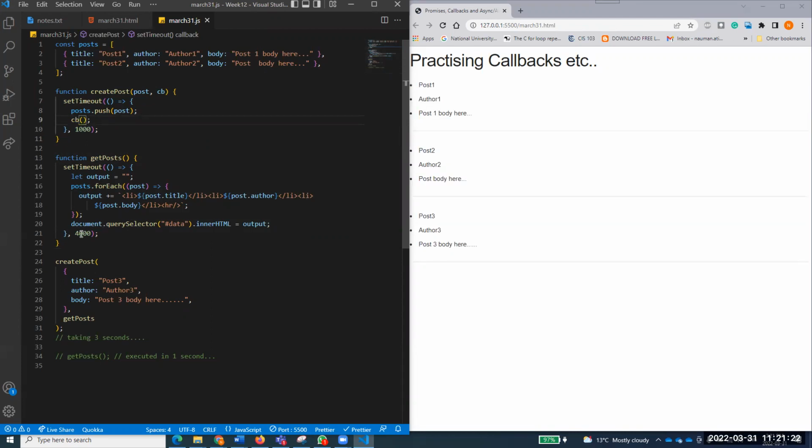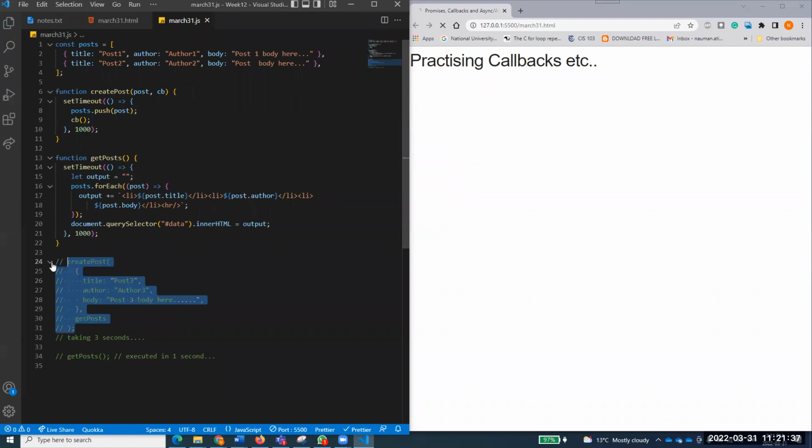Okay, it's taking too long because I've set this to 4 seconds. Now I will set it to 1 second. So it really does not matter now. After 1 second, it will just display everything because we have done this callback. For the time being I won't call it, because I don't want to see this one, and I want to work on some different things. So this is the first example for today, callback functions.